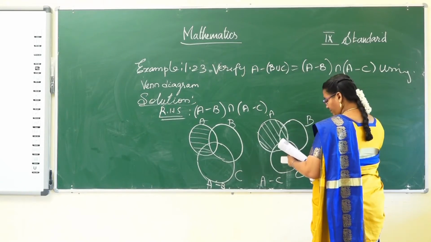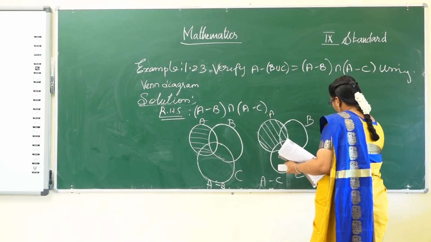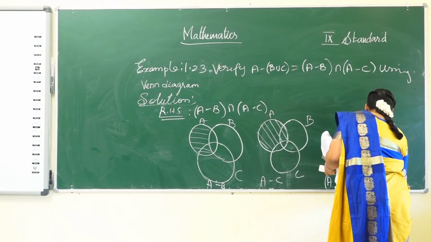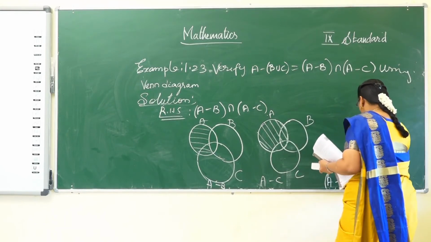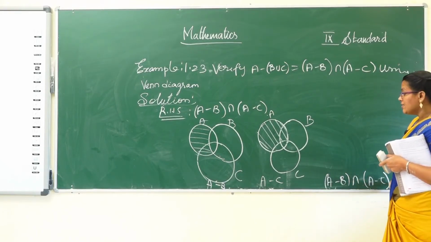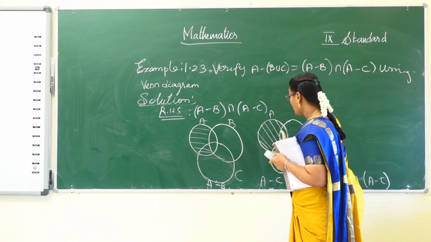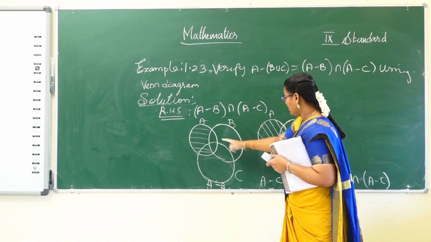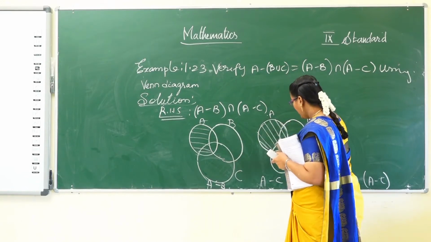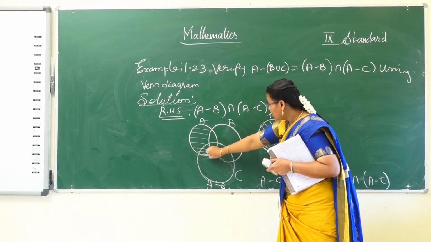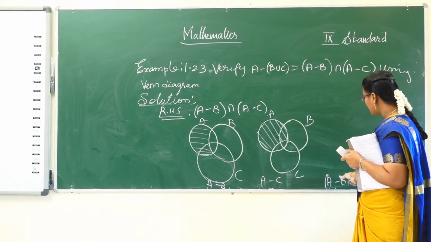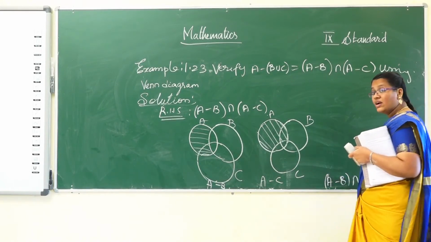And next one, A difference B intersection A difference C. So which are the portions common here? This portion common. Here not shaded, here shaded. So it's not considerable. Here not shaded, here shaded. So it's also not considerable. The common elements from both sets A difference B and A difference C.